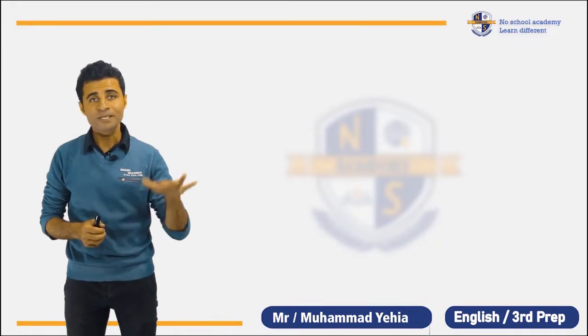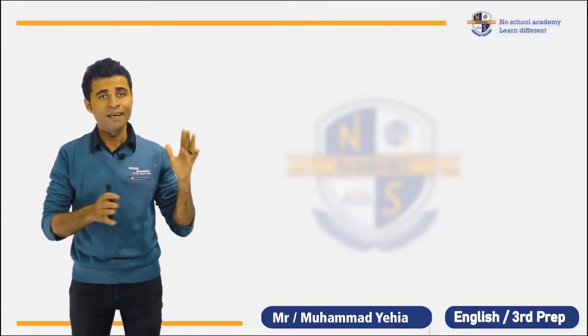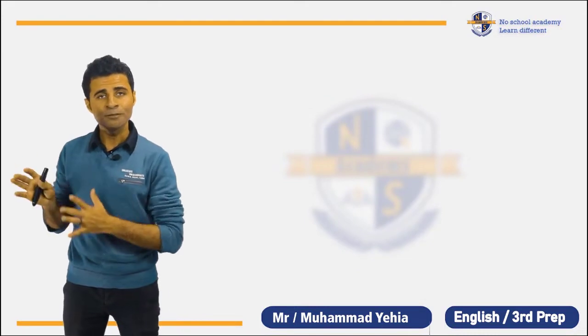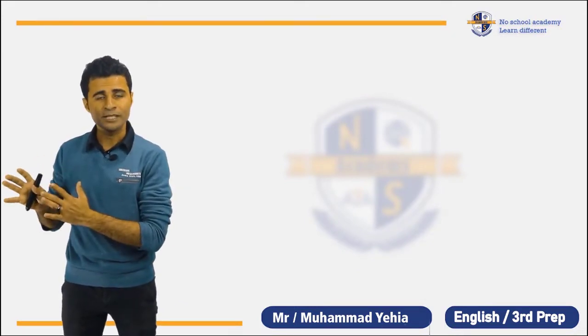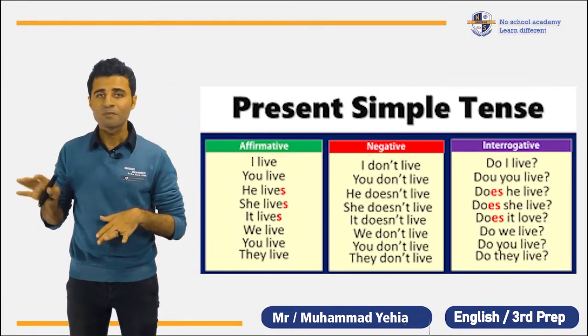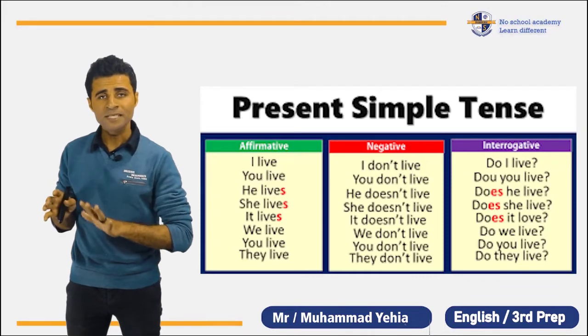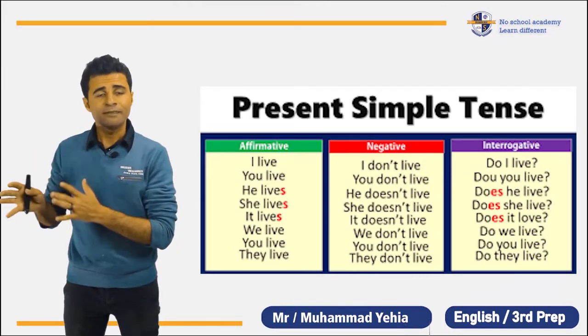Now it's time for me to tell you the difference between I play football and I am playing football. I play football: this is subject, verb in the infinitive, and the object. So verb in the infinitive means this is simple present. Let's study together the form, the uses, and the negative form.